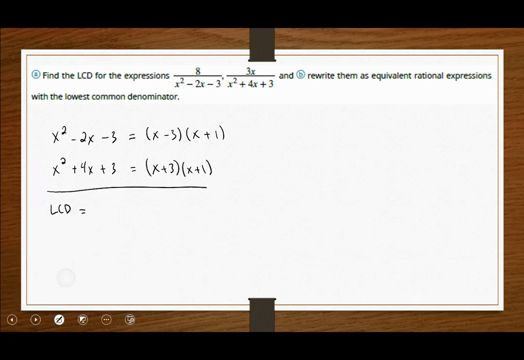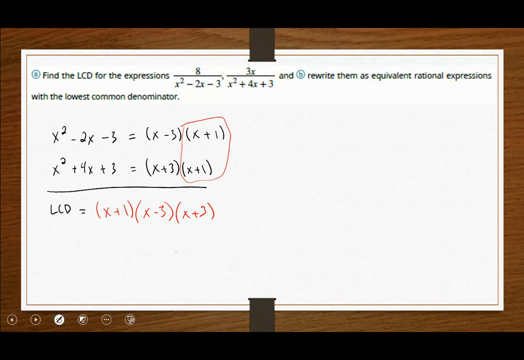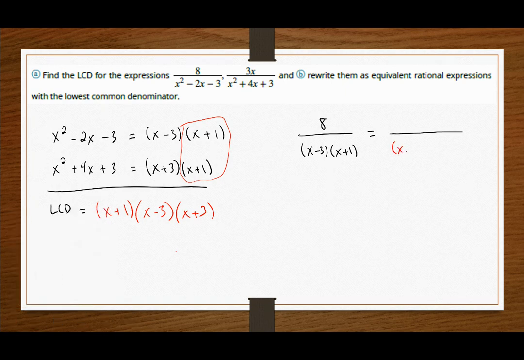So just like before with the numeric values, if there's anything in common, we'll only put it as part of our LCD one time. And we simply list all the other factors involved. So we also have x minus 3 and x plus 3. So that is what my expressions should look like. That's the denominator that I desire for each of these. So the original expression here, 8 over the trinomial, and I'll put it in its factored form, needs to be written with an equivalent statement that has the LCD values that we desire.